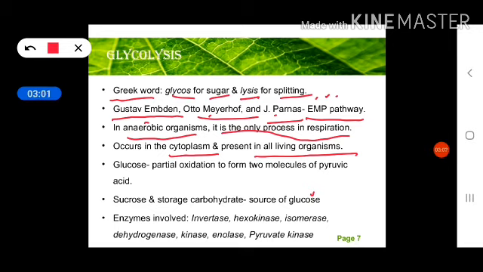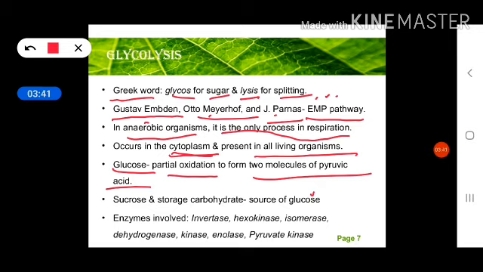Sucrose and stored carbohydrates can also be utilized to initiate this reaction, but they will ultimately convert into glucose, because sucrose is made up of glucose plus fructose. Other carbohydrates are complex polysaccharides; when they break down, they convert to a simpler sugar, that is glucose. So it will start from glucose, but it can also start from sucrose and other stored carbohydrates. Some steps may increase or decrease according to the initial substrate.